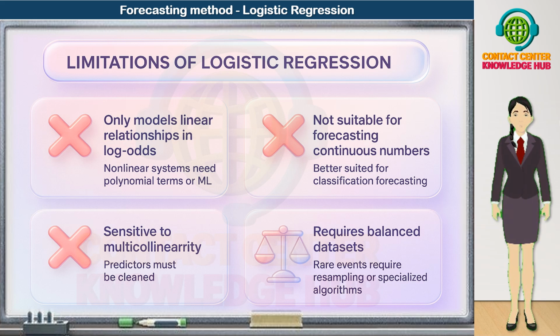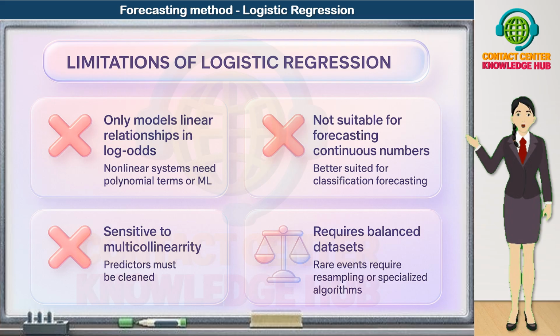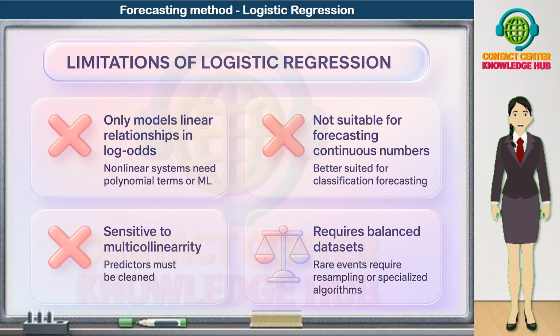Second limitation, it is not suitable for forecasting continuous numbers. Logistic regression is designed for classification forecasting, where the outcome is event versus no event, or one category versus another. If you want to forecast continuous metrics like call volume, AHT, or revenue, then linear regression or time series models are a better fit.